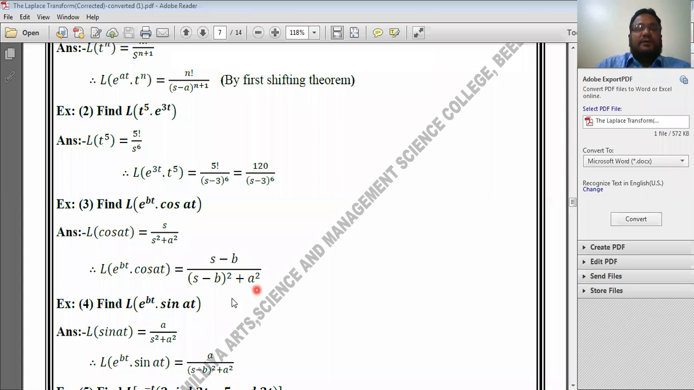Now similarly, see example number 4. What is example number 4? Laplace transform of sine of at is equal to the standard result a divided by s square plus a square. Therefore again, by first shifting theorem, Laplace transform of e to the power bt into sine of at is equal to a divided by s minus b its whole square plus a square.